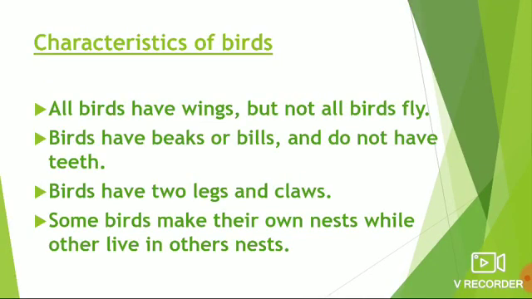You must have seen many birds chirping around you and flying up in the sky. Do you know what makes a bird different from other animals? It is the feathers. All birds have feathers. Characteristic features of birds are: all birds have wings, but not all birds fly. Birds have beaks or bills and do not have teeth. Birds have 2 legs and claws. Some birds make their own nest while others live in others' nests.